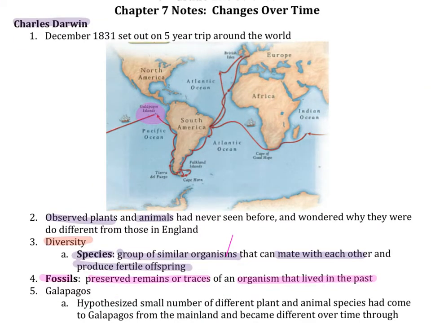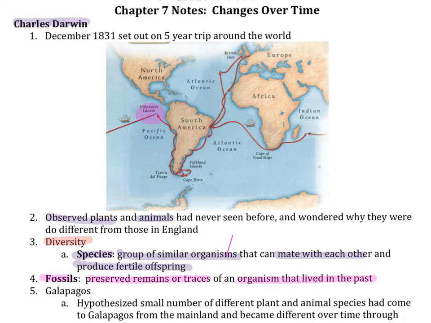While on this trip, the path of which can be seen here, he observed plants and animals that he had never seen before, and, like a true scientist, wondered why they were so different from those that were found in England. He found great diversity.